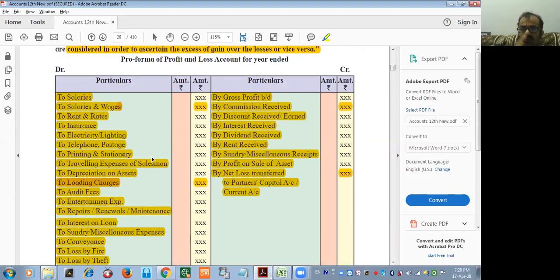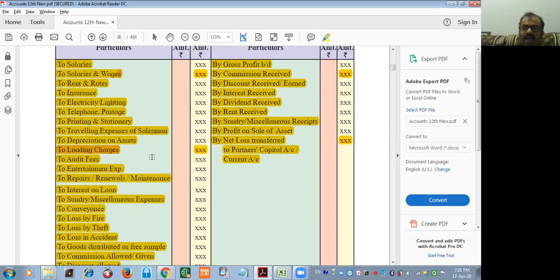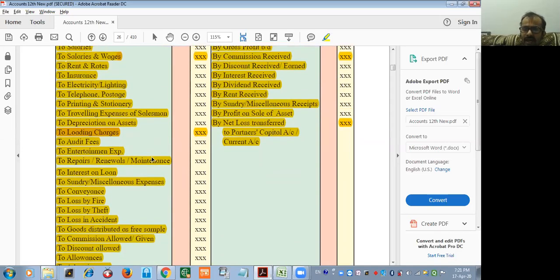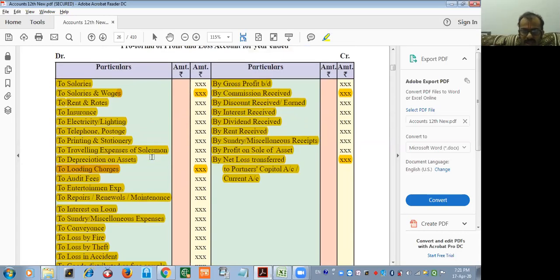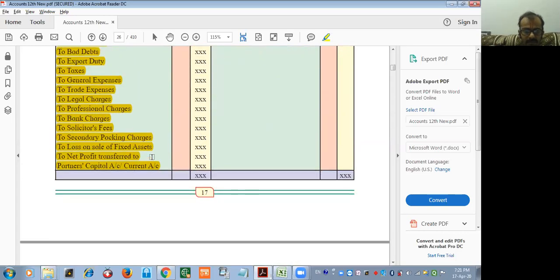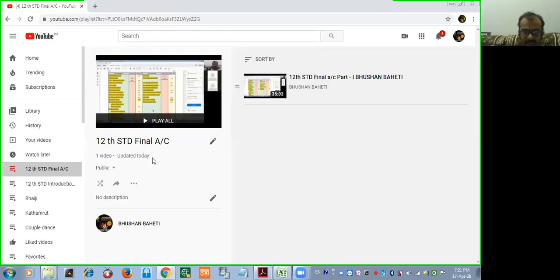Okay. So what is exactly the meaning of indirect expenses? The expenses which are not related to production activity, but which are recurring in nature, are called indirect expenses. They are necessarily incurred to keep the business in living condition. And what is indirect income? Income which is not related to day-to-day activity, like commission received, rent received, sale of scrap. Everyone clear till here?